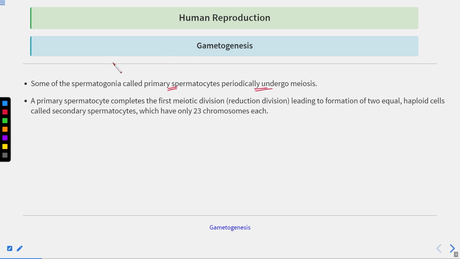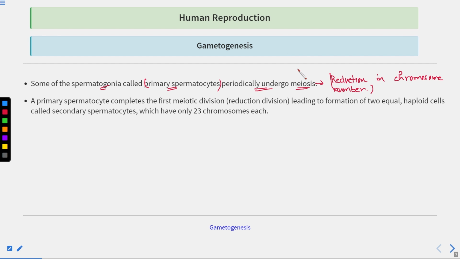Clear? Now, meiosis takes place in the primary spermatocytes, you can say that. Okay. And these primary spermatocytes arise from the spermatogonia. So after meiosis, what will happen? There will be a reduction in the chromosome number. Clear? Meiosis is known as the reductional division. There is a separation of the chromosomes, which leads to the reduction in the number. So you should know about this also.